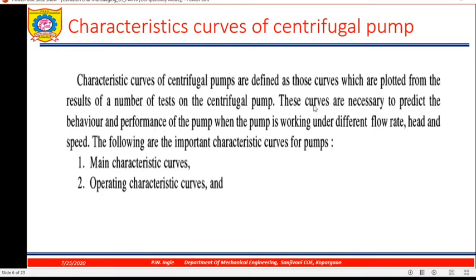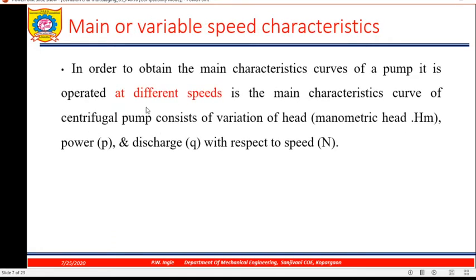So these curves are necessary to predict the behavior and performance of a pump when the pump is working under different flow rate, head and speed. Following are the important characteristic curves for the pump: main characteristic or variable speed, and operating characteristic curve. In order to obtain the main characteristic curve of a pump, it is operated at different speeds. If you are taking readings or conducting trials at different speeds, we can say it is a variable speed characteristic. It consists of the variation of head, that is manometric head, power, and discharge with respect to speed.